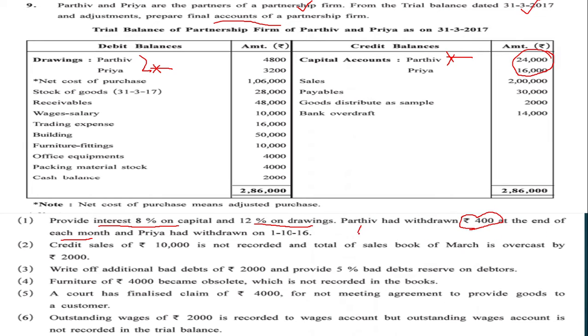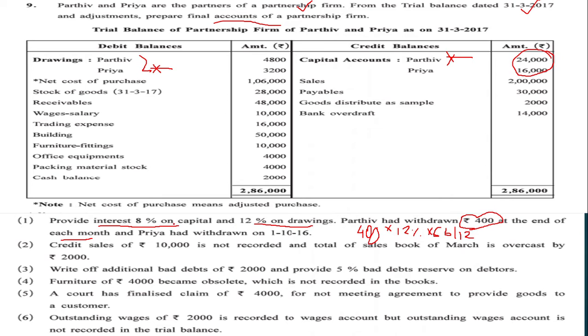We have already discussed this type of adjustment in the first chapter. So it will be 400 into 12%, then into 66 because it is the end of each month, so 66 divided by 12. I'm putting 12 over here. This will be the method for finding the interest on drawings of Parthiv.